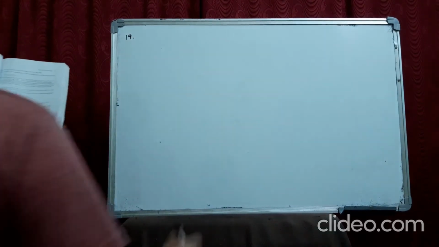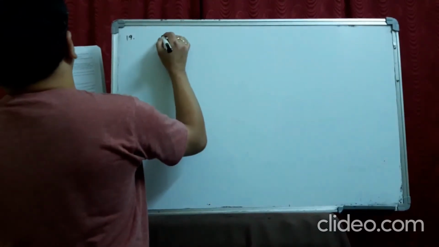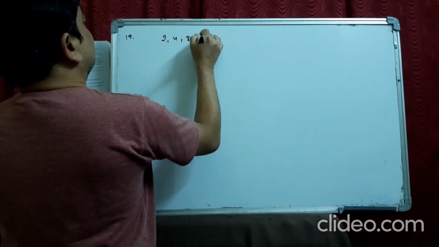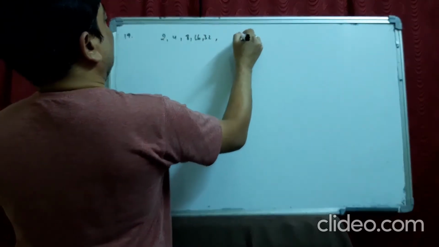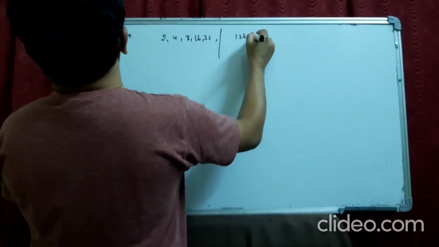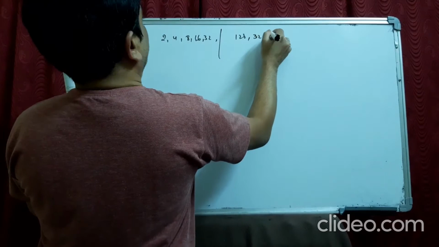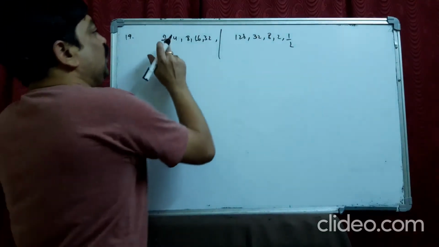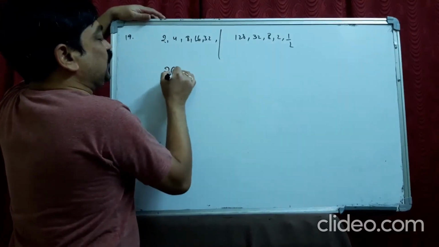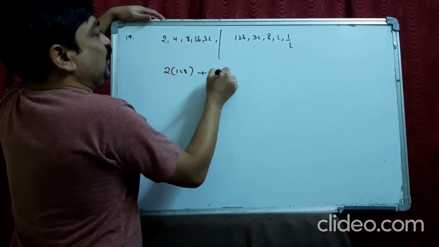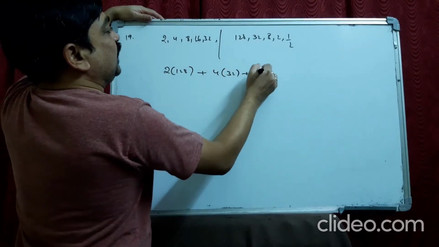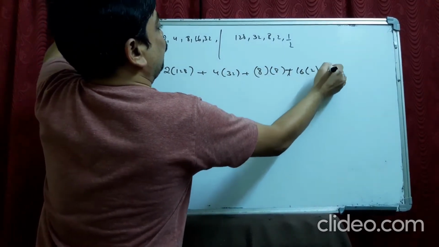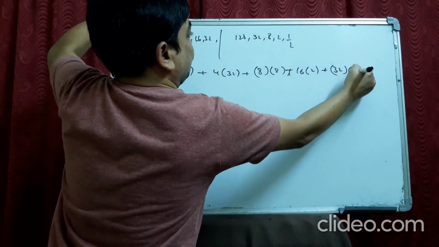Next one is 19. Find the sum of the product of the corresponding terms of this series 2, 4, 8, 16, 32, and this other series 128, 32, 8, 2, 1 by 2. Sum of the corresponding terms means how? First term into first term: 2 into 128, 4 into 32, 8 into 8, 16 into 2, 32 into 1 by 2.